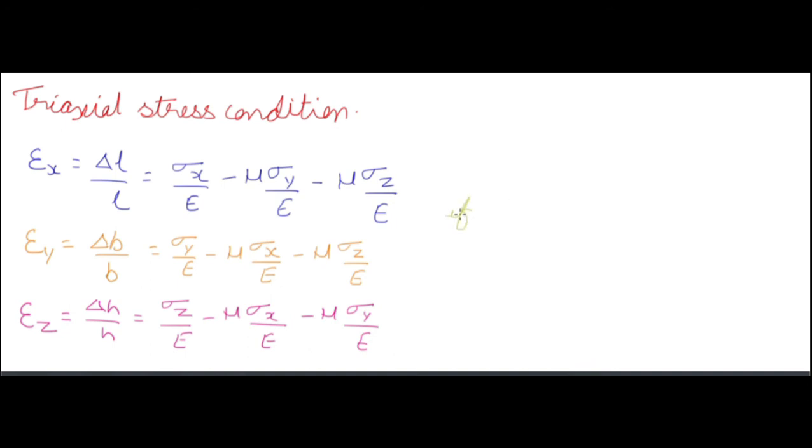Now if a stress is compressive, put a negative sign. If you are taking positive signs here, and in any case you are given that some values are negative, then you have to put a negative sign for that. We have taken all these values sigma x, sigma y and sigma z as positive values, and then we have this formula. If you are given any value as compressive, then you have to put a negative sign for that.